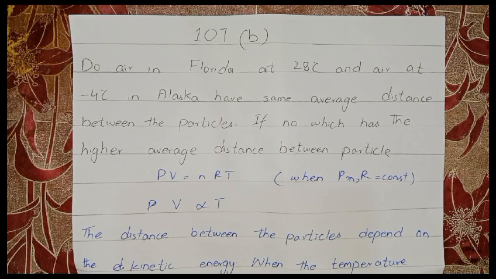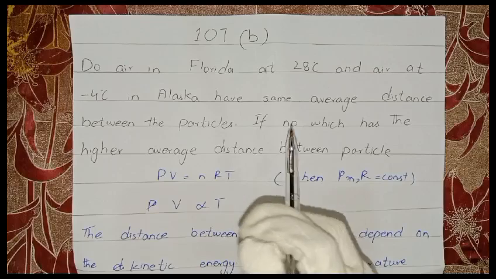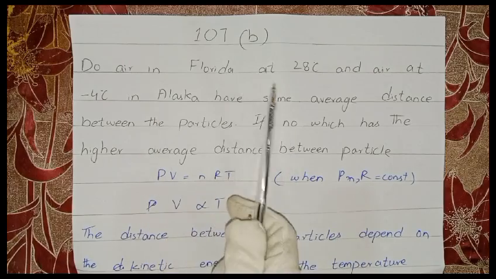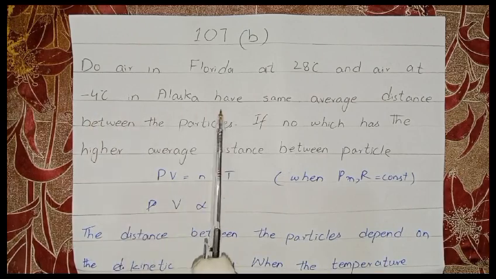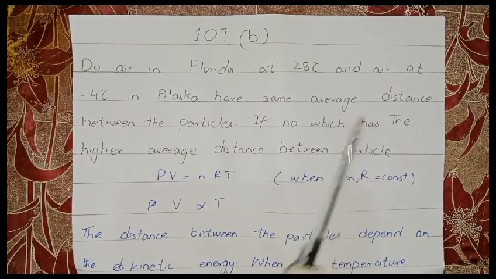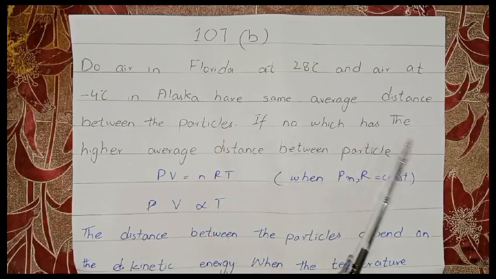Chapter number 1, gases. Question number 107 part B. Do air in Florida at 28 centigrade and air at -4 centigrade in Alaska have the same average distance between the particles? If no, which has the higher average distance between the particles?